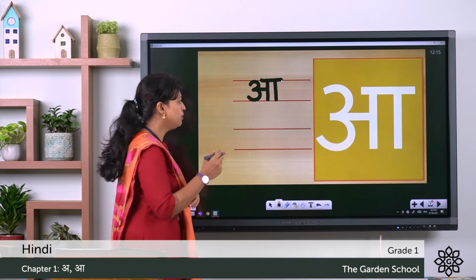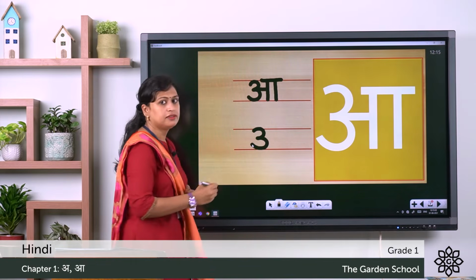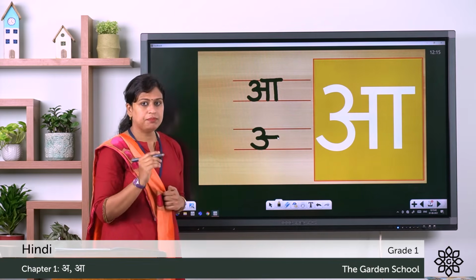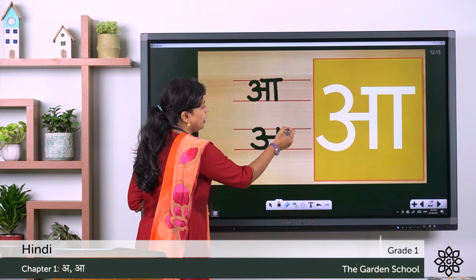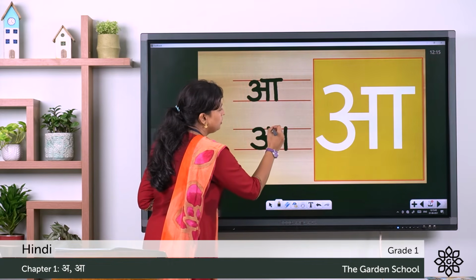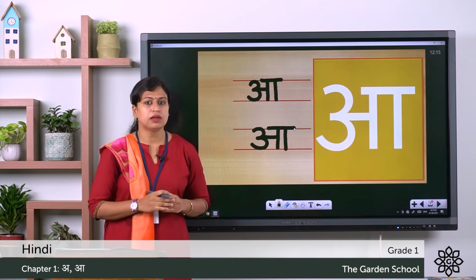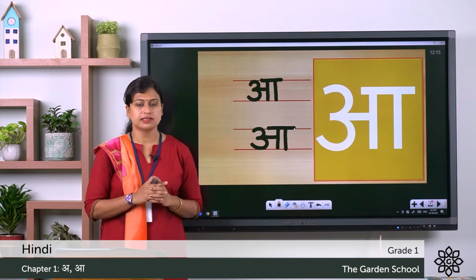Once again I'll show you. First you have to write 3. From this middle point, a short sleeping line, then standing line, again standing line, and on the top sleeping line. So this is the second Swarakshar, and we say Aa. It has a longer sound.